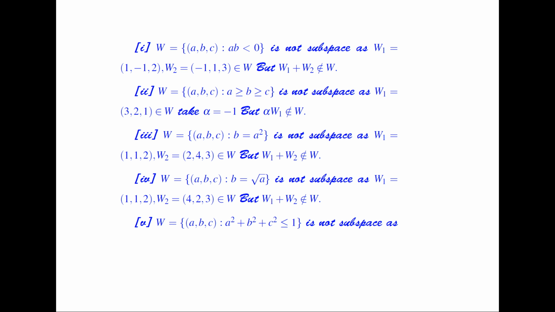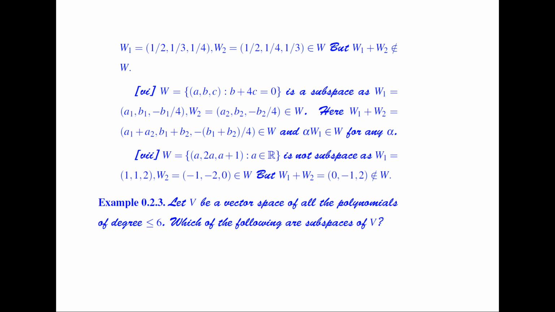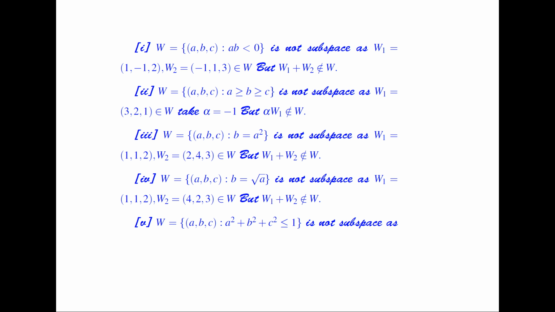Again, if I consider the element (3, 2, 1) belonging to the set W and take alpha equal to minus 1, then alpha times W1 should belong to W if it is a subspace. Multiplying, it becomes (-3, -2, -1), which does not satisfy this condition. It means that alpha times W1 does not belong to W. So it is not a subspace.